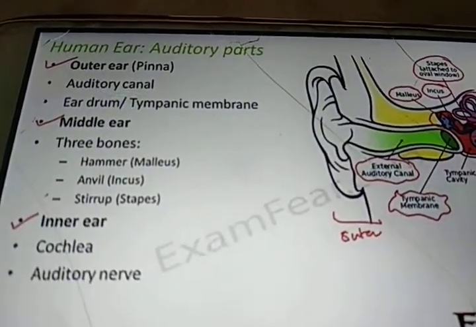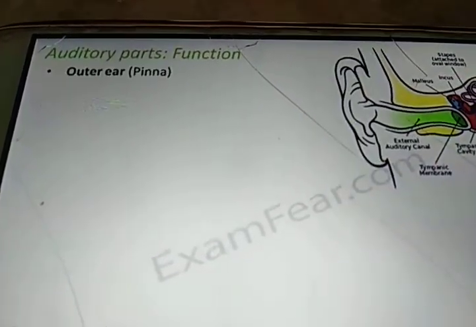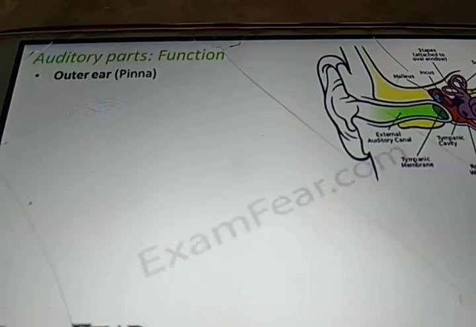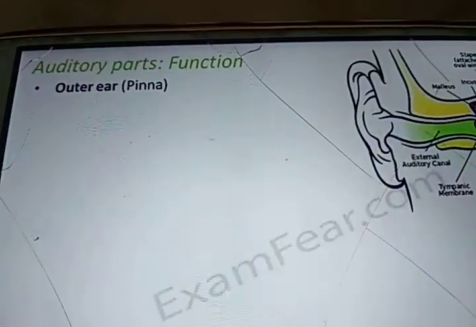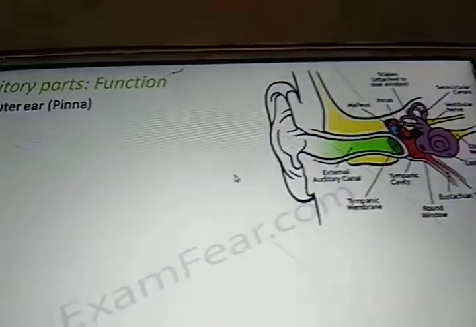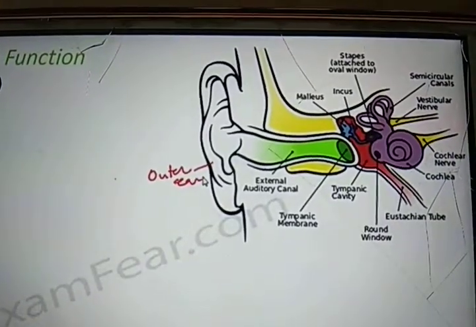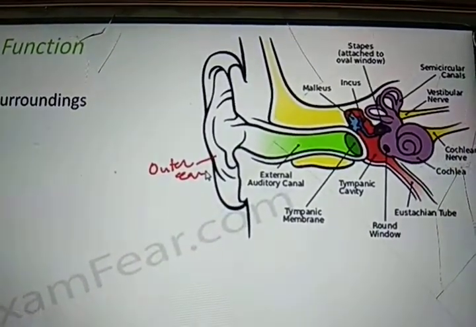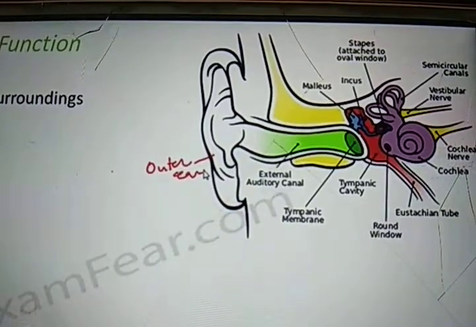Now we will talk about the function of each of these parts. Let us start with the outer ear, that is the pinna. Its purpose is to collect sound from the surroundings.